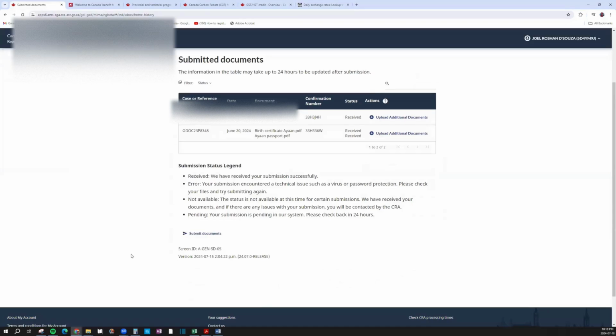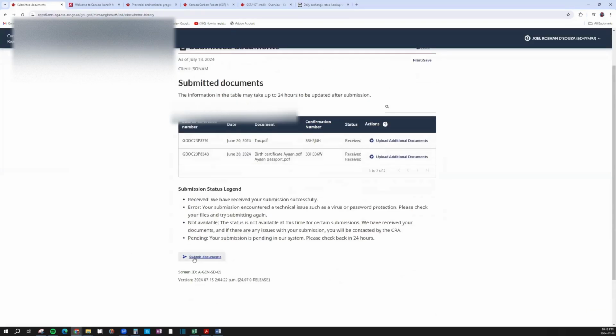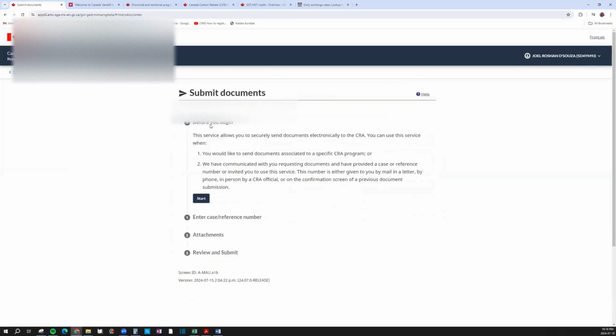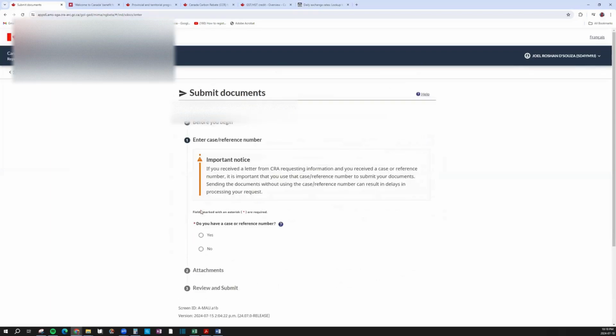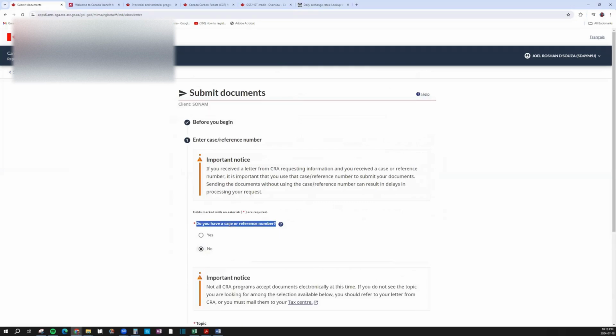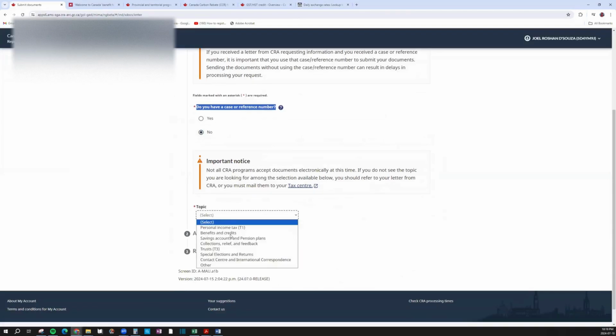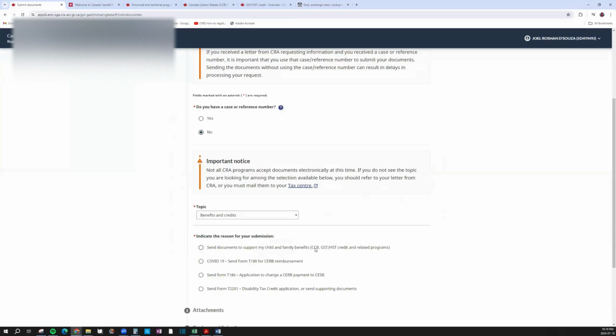So now what we are trying to do is submit the worldwide income application. You go to submit documents, click on start, click on no, there is no case reference number over here. Click on topic, click on benefits and credits, click on GST, send documents to support my child and family benefits, CCB, GST, blah, blah, blah.